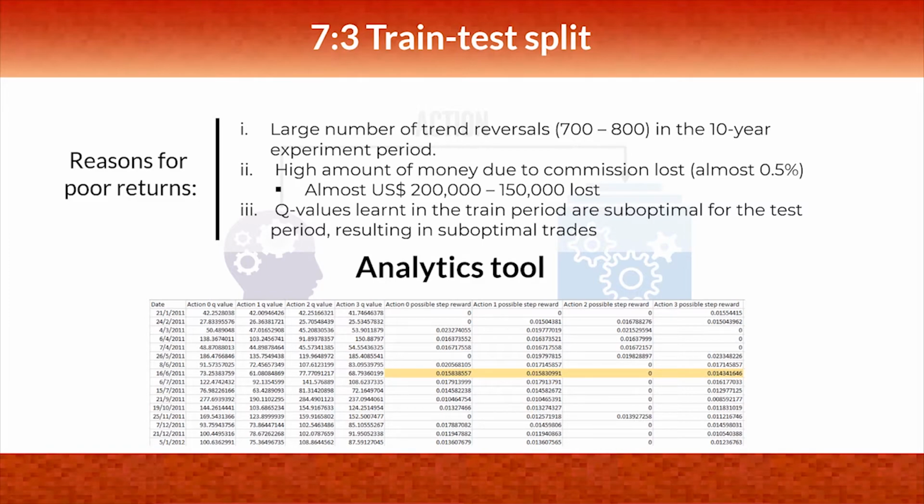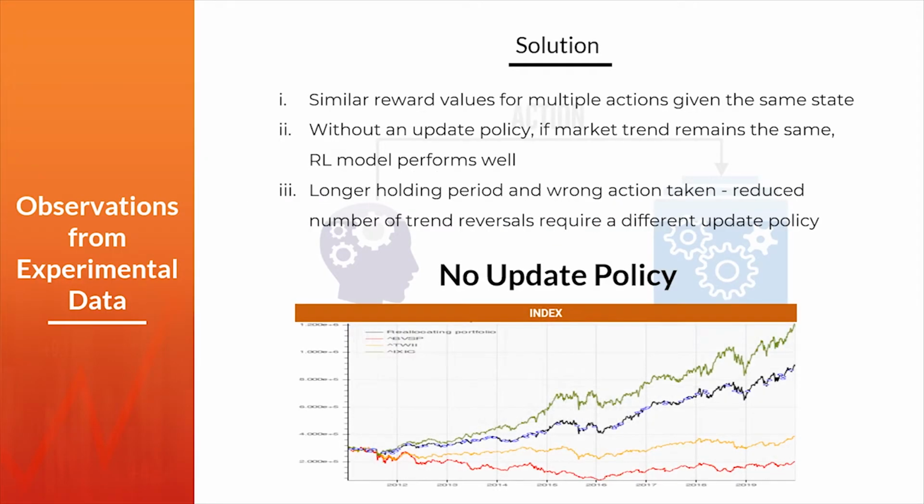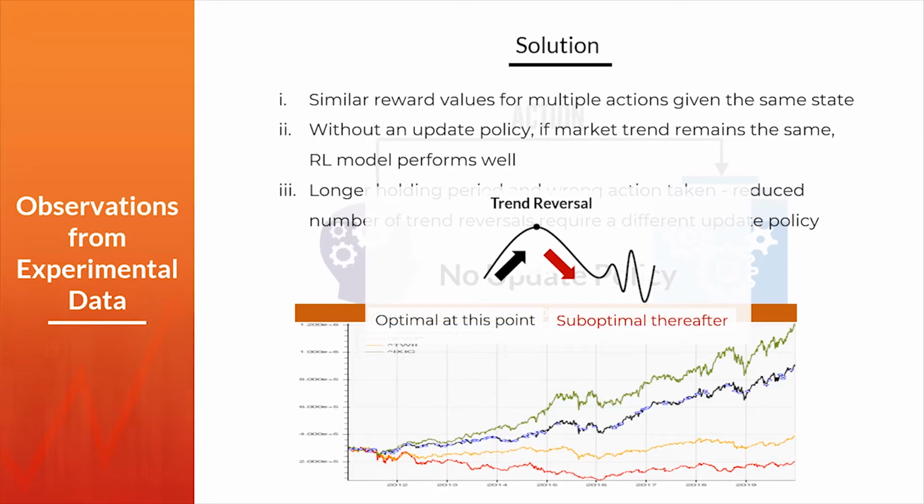Multiple actions can have similar step reward values. Number 2. Without an update policy, if the market trend remains constant, like in the index market shown below, the RL agent performs well in the test period. We surmise that at each trend reversal, the action taken may be optimal, however, an action taken may not be optimal for the holding period.